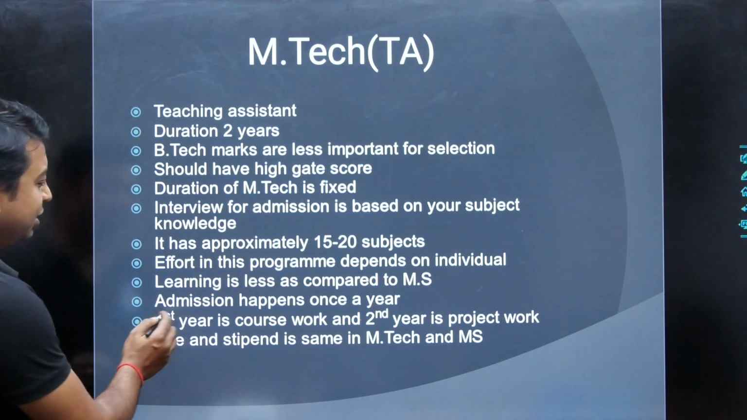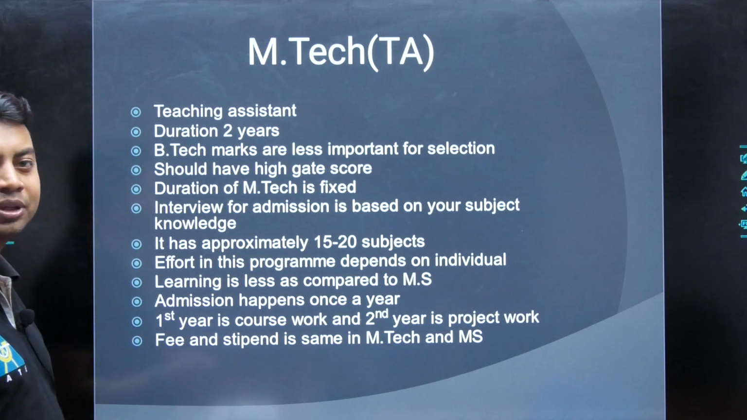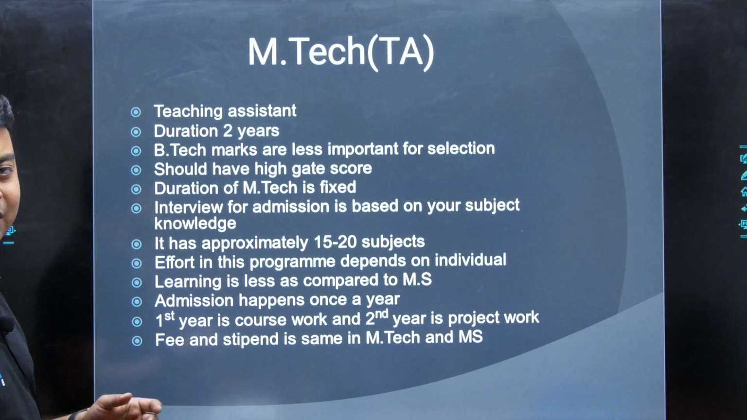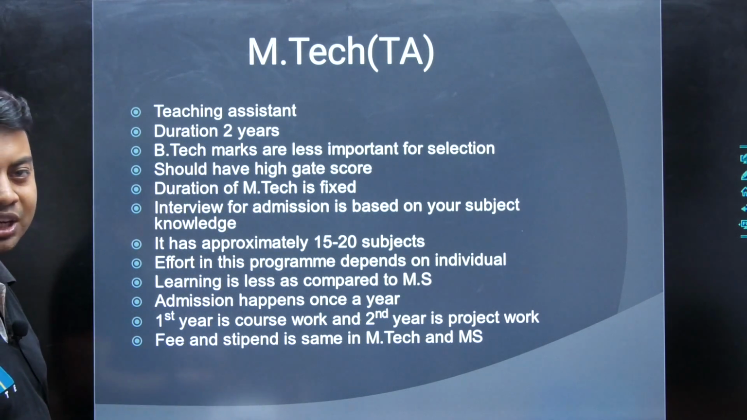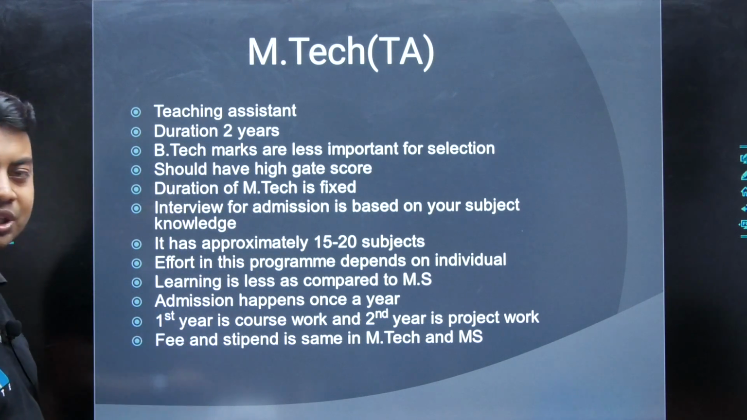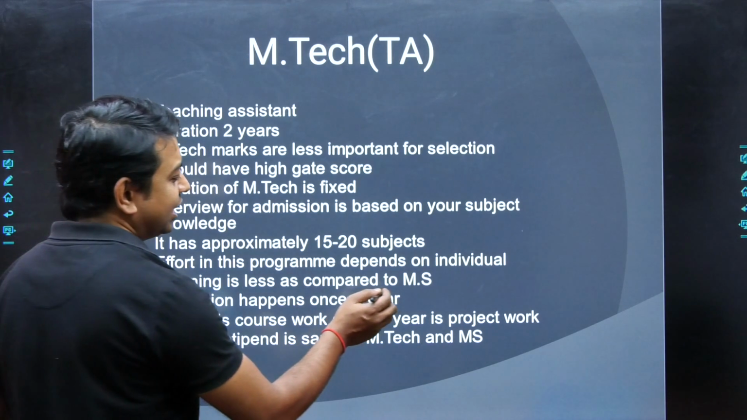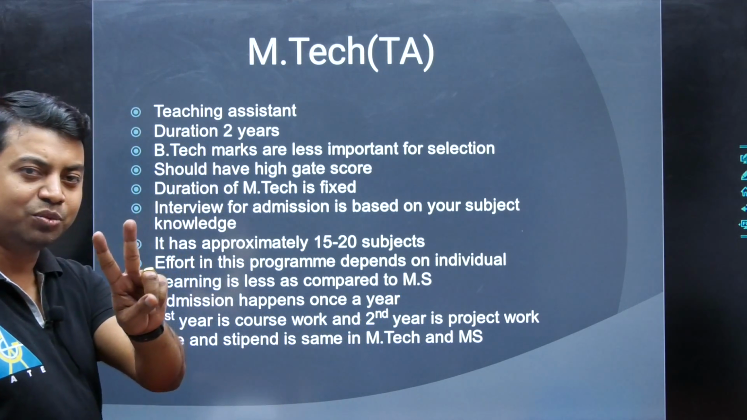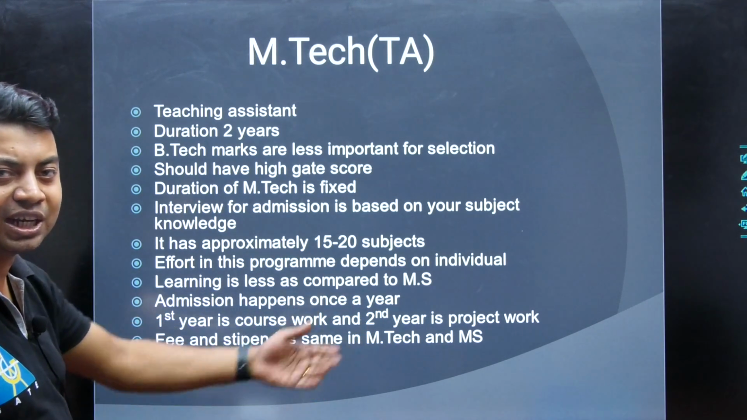Okay. Admission happens once a year. That means this particular program runs once a year. That means you can take admission once a year after the GATE examination. Like this year also we can take admission, and this admission process runs once a year. Why have I written this particular point? Because you can take admission in MS twice a year, one in summer and one in winter. I am going to clarify that part in the next slide.